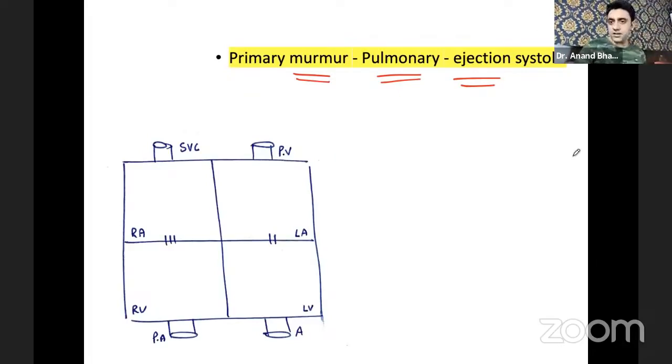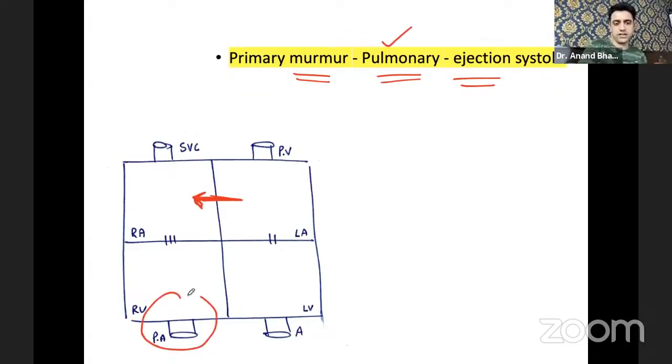So the primary murmur, now listen very carefully, last 10 minutes left and this topic is over. The primary murmur in atrial septal defect is at the pulmonary area, and the murmur is an ejection systolic murmur. So sir, why, how do I remember that the primary murmur is at the pulmonary area and the murmur is an ejection systolic murmur?